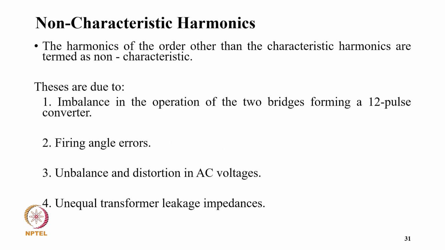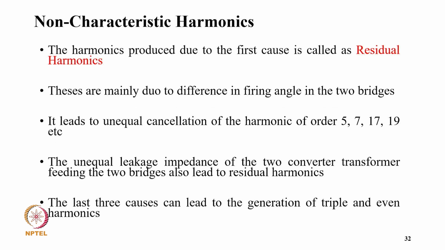So coming to non-characteristic harmonics: the harmonics of orders other than the characteristic harmonics are termed non-characteristic, and these are due to the imbalance in the operation of the two bridges forming a 12-pulse converter. Second is the firing angle error. Third is the unbalance and distortion in the AC voltage, and fourth is unequal transformer leakage impedances.